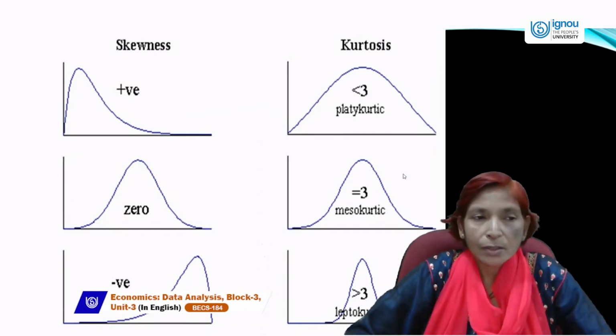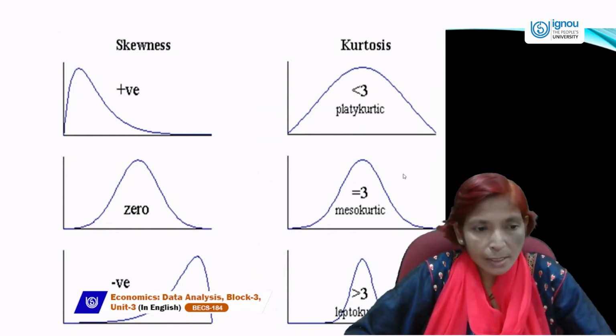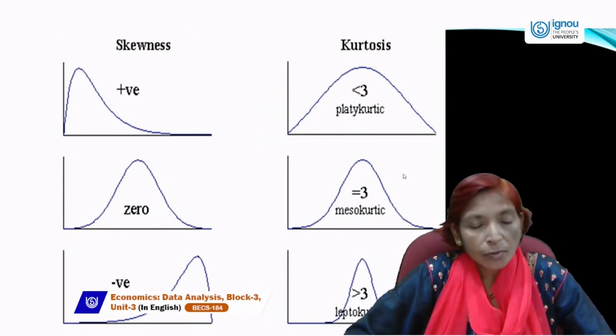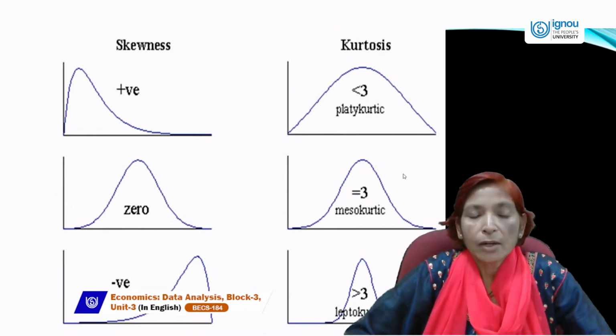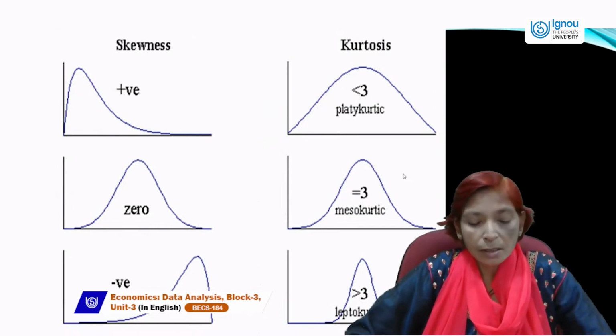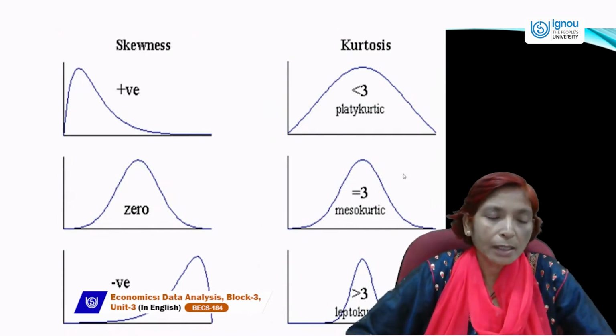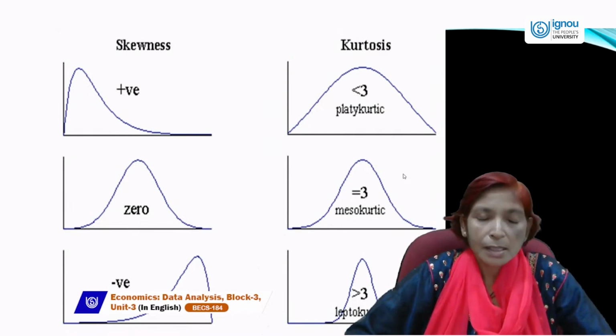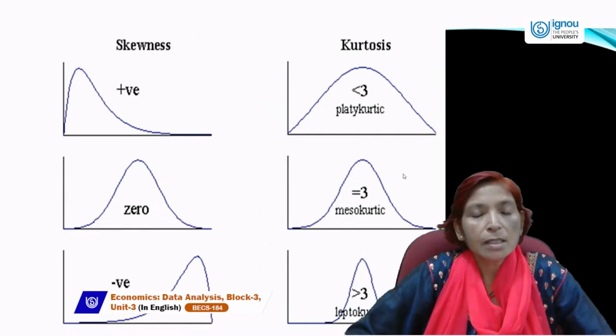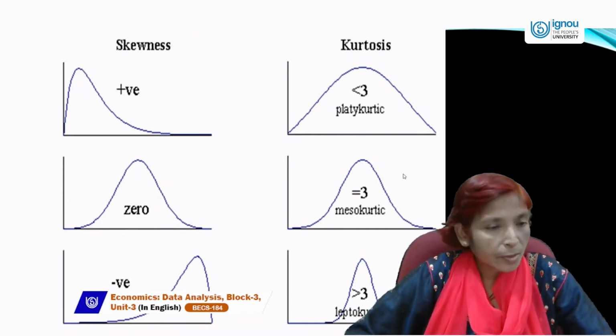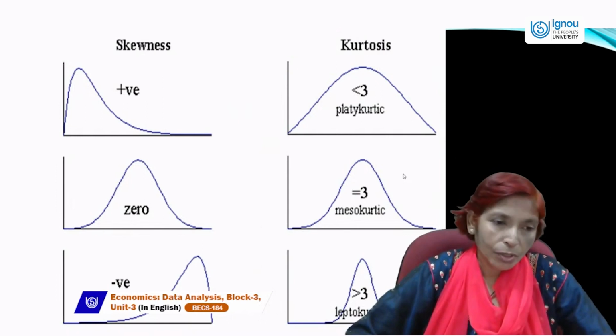So skewness has three types. One is zero skewness. It exists in the case of a normal distribution curve, and a normal distribution curve tells us the equal values of mean, median, and mode. All the measures of central tendency are the same in the case of zero skewness. And here the distribution of data is equal. There is no lack of symmetry. There is equal distribution.